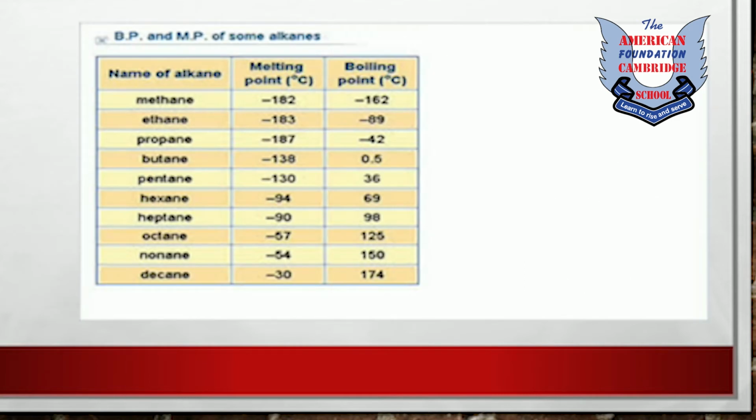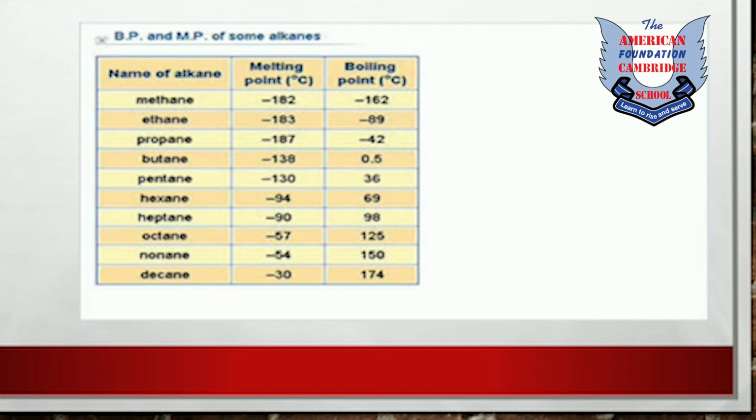Now in this diagram there are some melting points and boiling points of alkanes in front of you, and you can see different alkanes present. They are different names: methane, ethane, propane, butane, pentane. Pentane has 5 carbons, hexane has 6 carbons, heptane has 7 carbons, octane has 8 carbons, nonane has 9, and decane has 10 carbons. So this is the first 10 alkanes.